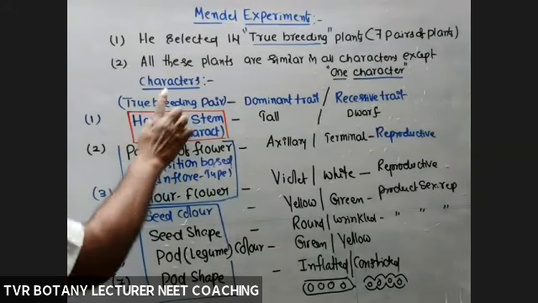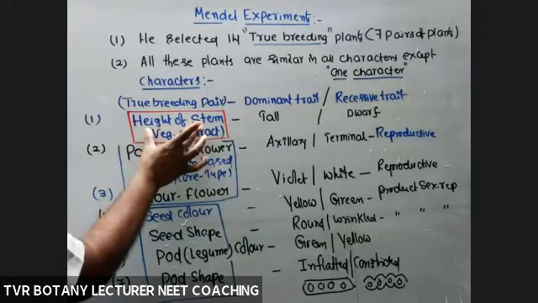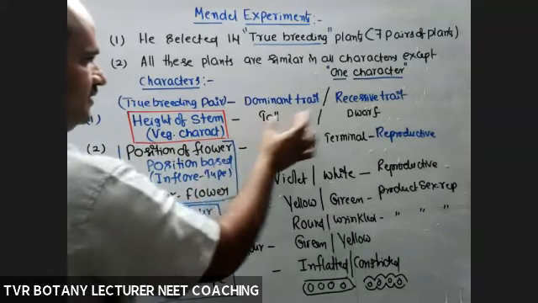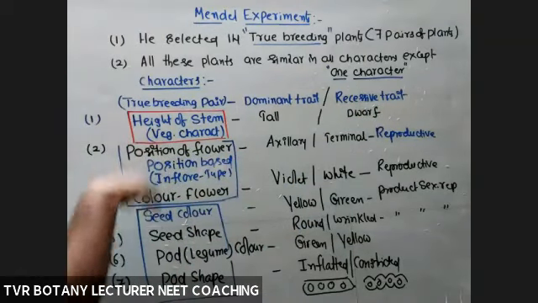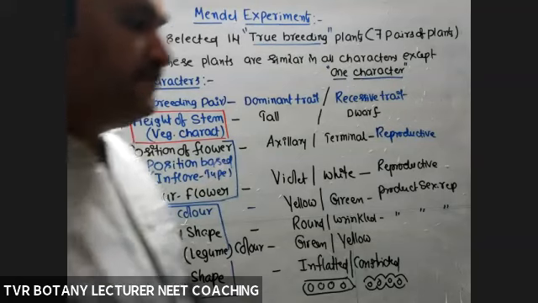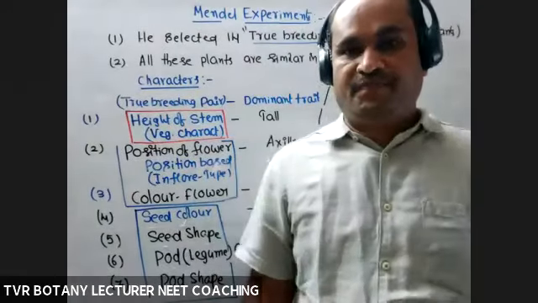So this is one pair, one true breeding pair. In that pair, one plant is tall, the other one is dwarf. I will give you genotypes also after completion of what is heterozygous condition and homozygous condition. So there is a total number of characters selected from 7 pairs of plants.